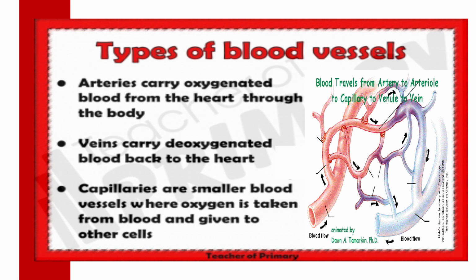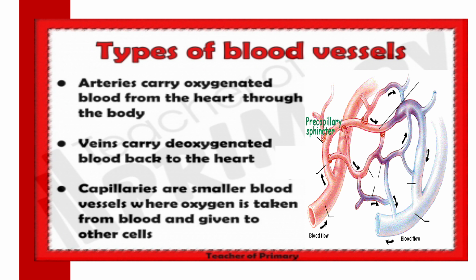Veins carry deoxygenated blood back to the heart. Deoxygenated blood means the oxygen level is very low in the blood. Capillaries are smaller blood vessels where oxygen is taken from blood and given to other cells.